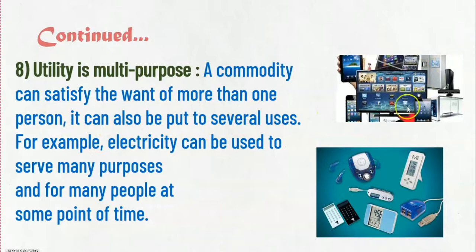Here, we can see the example of all electronic appliances. In our home, we are using all these electronic appliances, and at the same time someone is using a computer, someone is using a refrigerator, someone is charging their mobile phone, and the same electricity is going to fulfill the desires or needs of many people. Therefore, electricity can be used to serve many purposes and many people at some point of time. It means many people are satisfying different needs with the help of only one commodity.